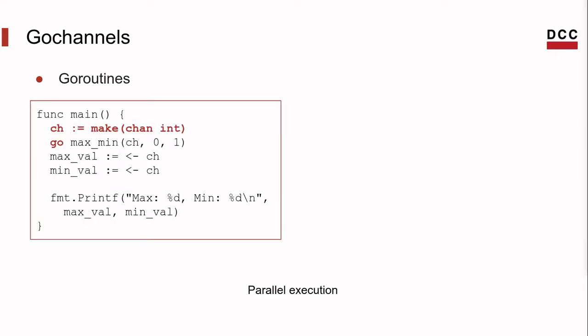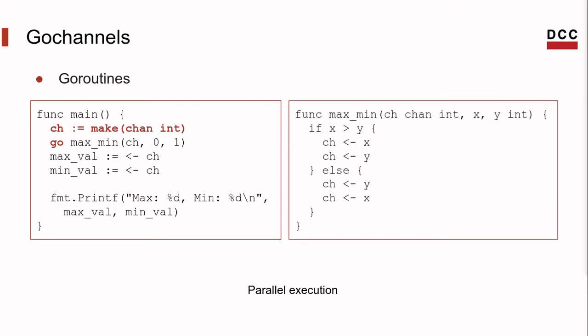In the parallel execution, our main function has to create the channel, which is created by make(chan), and this channel has the type integer. To run the function in parallel, we have to run it as a Go routine, so the function call will be preceded by the go keyword. The maxmin function will receive a new parameter, the channel, and will not return values anymore, but will pass the results through the channel.